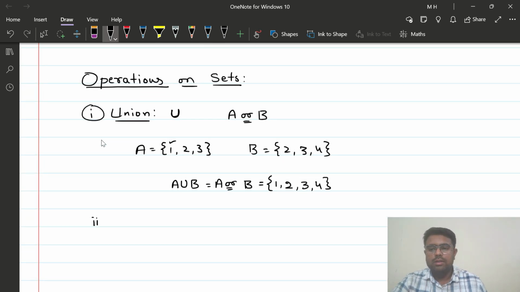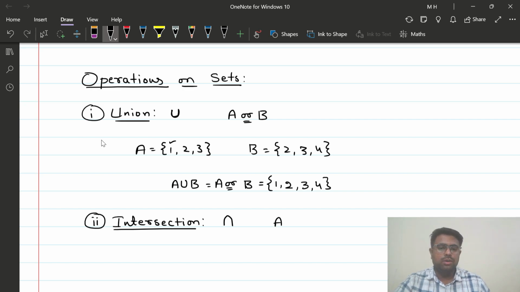The second one is going to be the intersection of two sets. Intersection is usually denoted by a cap like this, and we write it as A ∩ B. What do you mean by A ∩ B? The set of all elements which are both in A and B. As the word itself says, intersection means the common point. What do you mean by the common point? The common elements in this case.